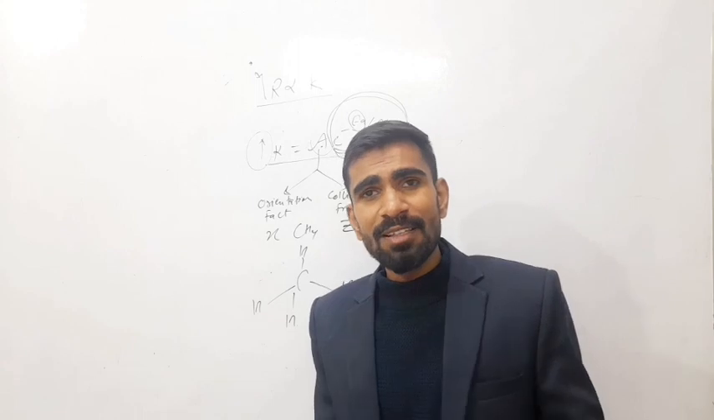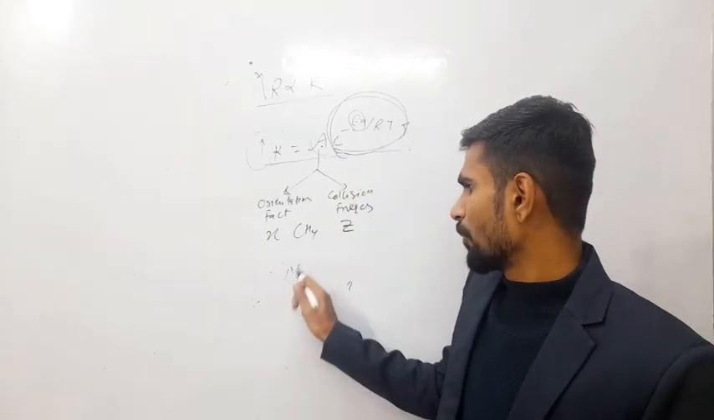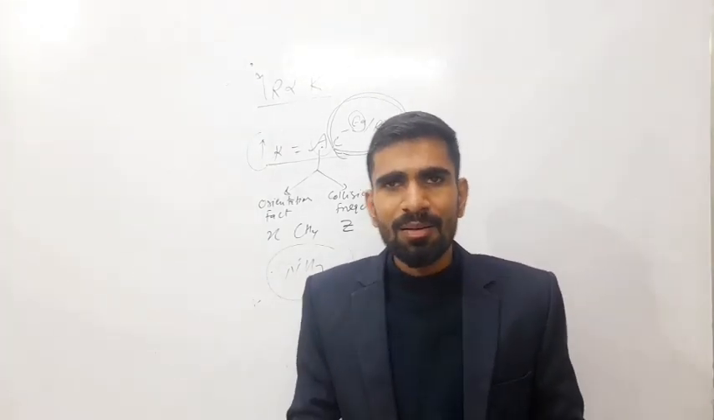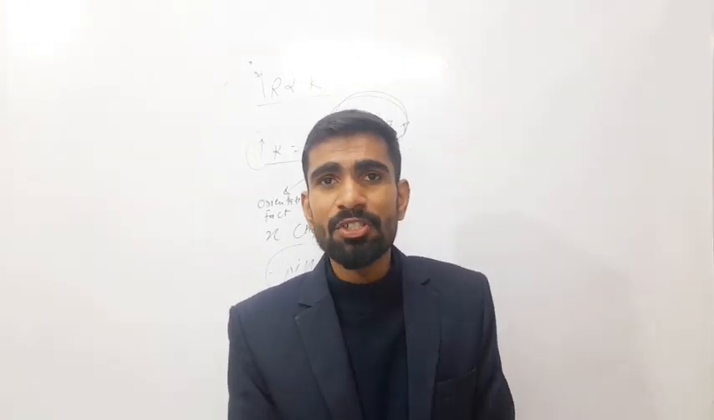Take another molecule, NH3, ammonia, as a reactant molecule. Ammonia has a trigonal pyramidal structure. So how can we assume it a hard sphere? So this is a limitation of collision theory.